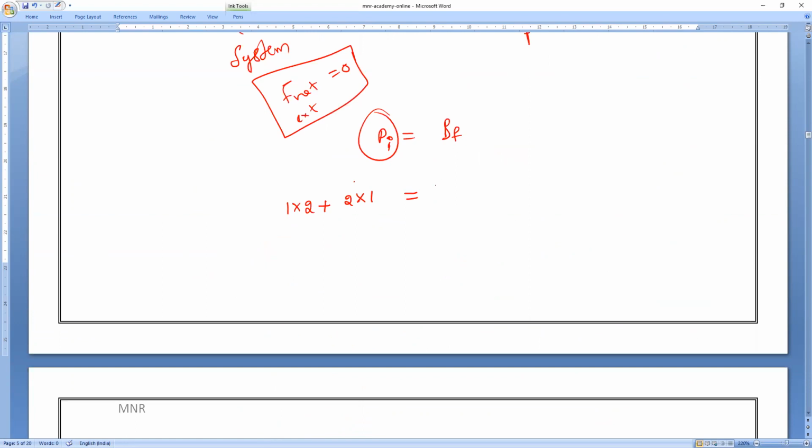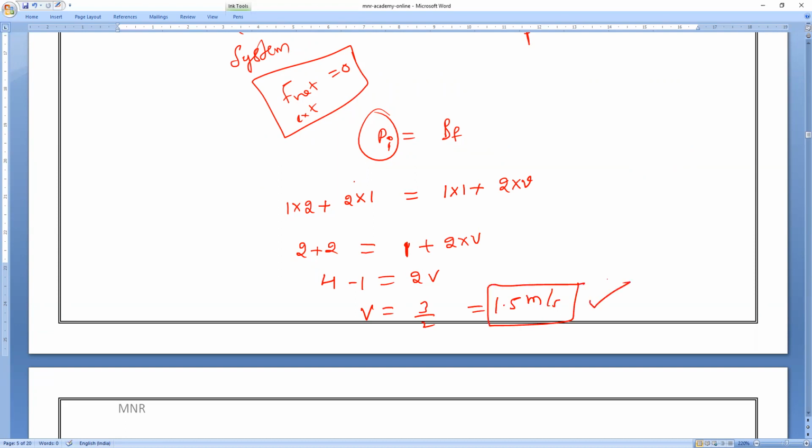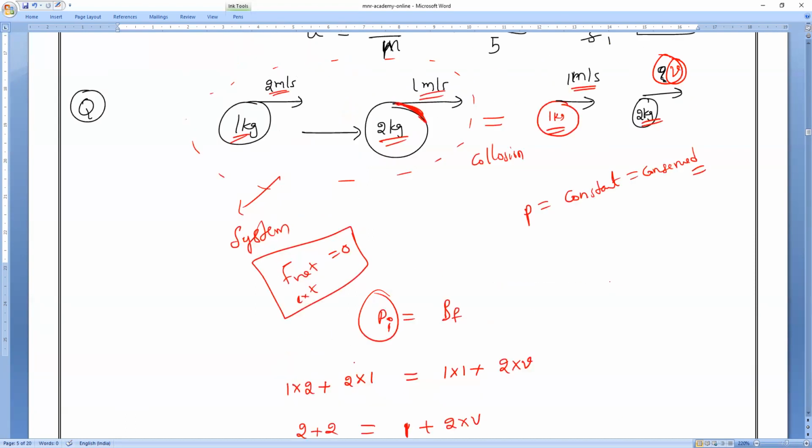So momentum after collision is equal to 1 into 1 plus 2 into V. That's all. So 1 into 2 plus 2 is equal to 1 plus 2 into V. 2 twos are 4, so 4 minus 1 is equal to 2V. So V is equal to 3 by 2, which is equal to how much meter per second? V is equal to 1.5 meter per second.